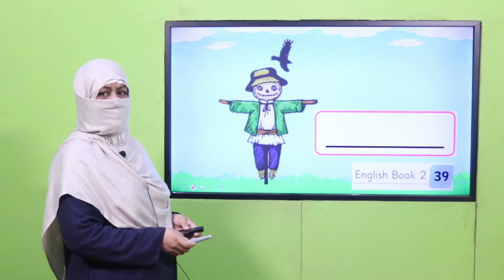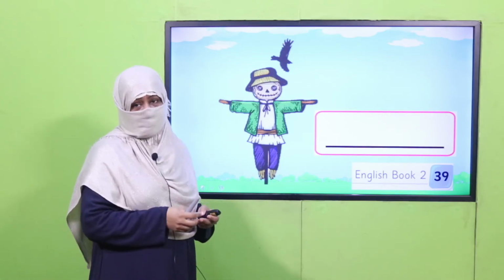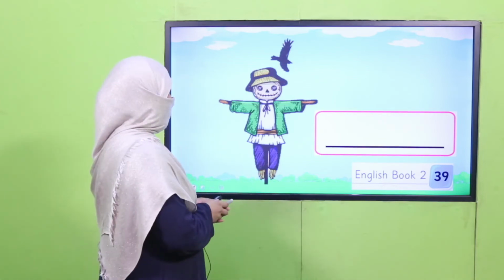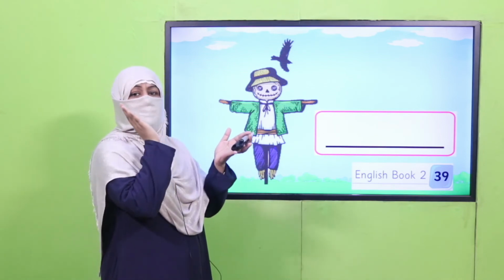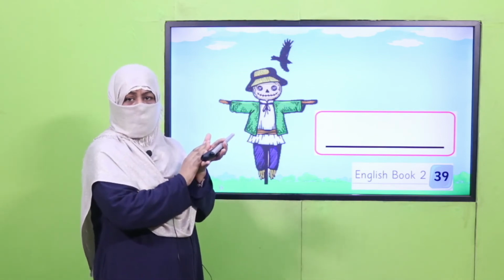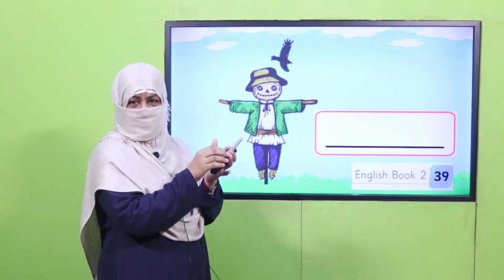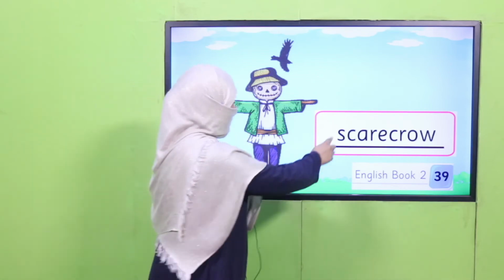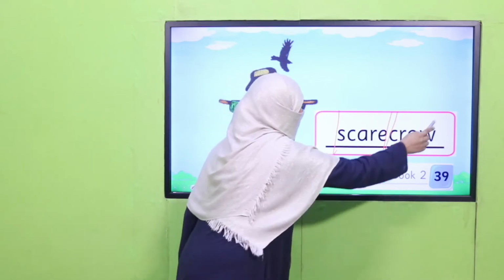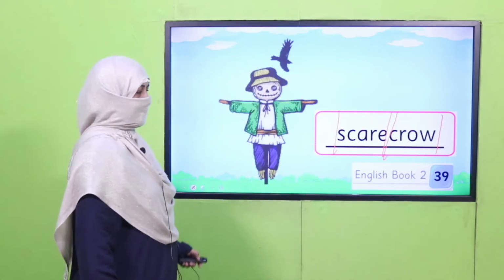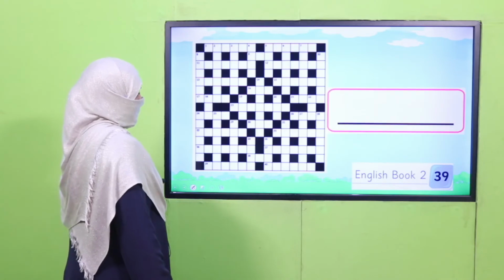And what is this? You might not have seen it, but you should know what this is. It's a scarecrow. Scarecrow. Scarecrow. So how do we write it? Scarecrow. Okay. So that's it.